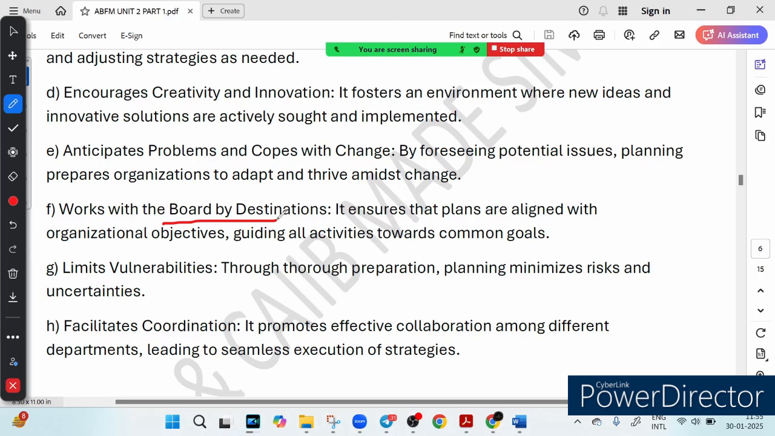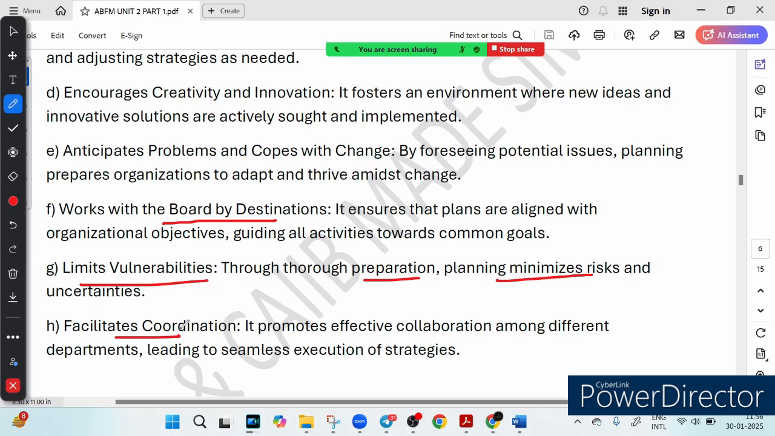Now, planning limits risk and vulnerability. Planning helps businesses reduce risk by studying potential failures before they happen. How do they minimize risk? So that failure is studied before it happens. Then we have, it facilitates coordination. What does it mean? A well-oiled machine. Planning brings all departments together, marketing, sales, finance, HR, so that they work as one unit. Without coordination, it is like an orchestra where everyone plays a different tune.